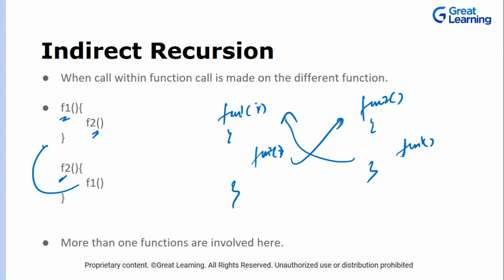So there are more than one function involved. You have two functions, this is one function and this is the other. Here I'm giving an example wherein only two functions are there, but you can have more than two functions as well.